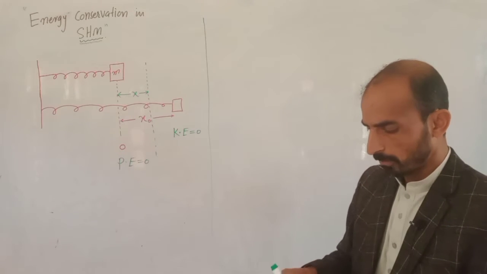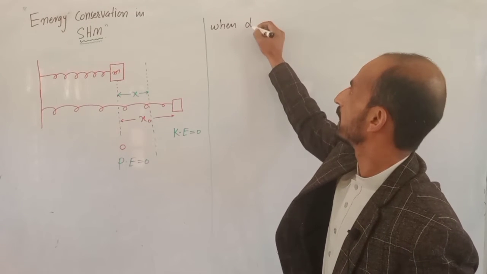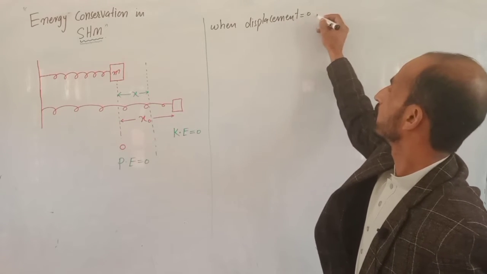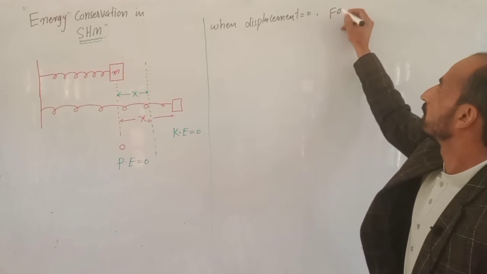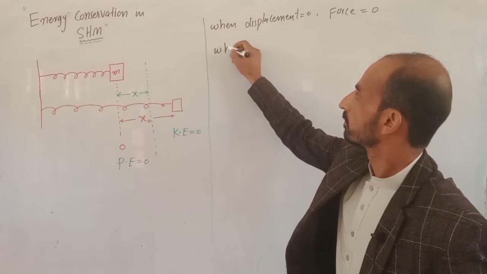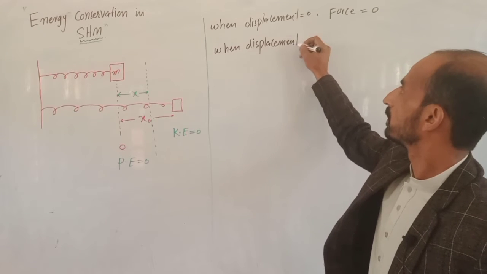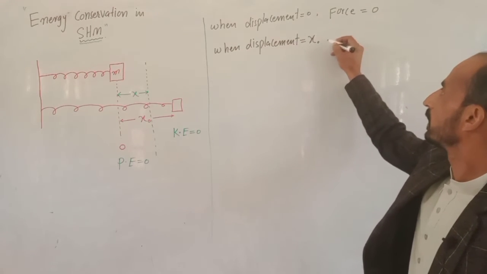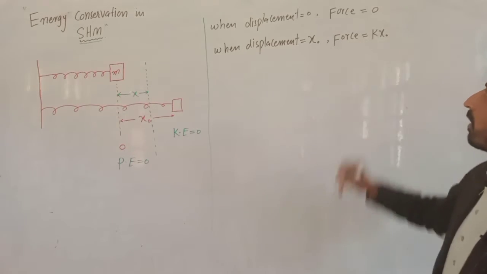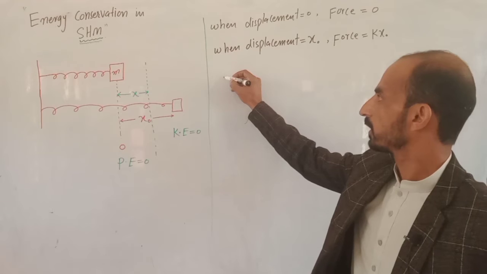Now you can see that when displacement is 0, it means that force is also equal to 0. And when displacement becomes equal to x naught, then according to Hooke's law, the force will be equal to kx naught. Now we have the maximum and minimum values of the force, and we can calculate its average value.